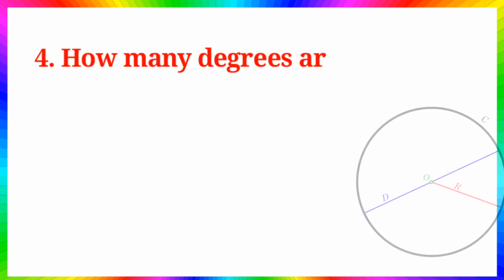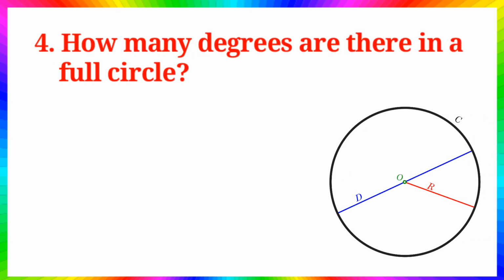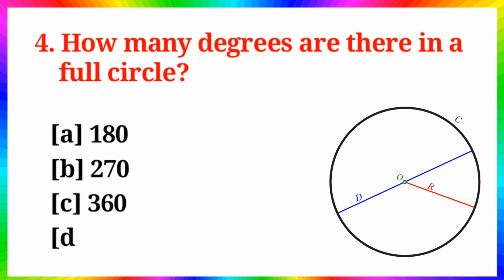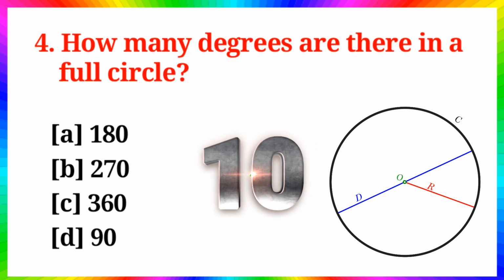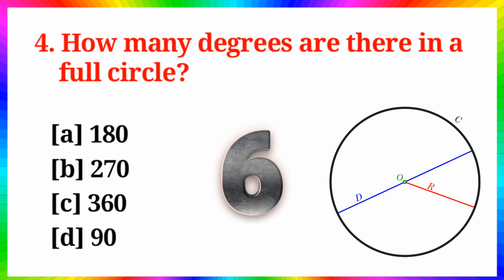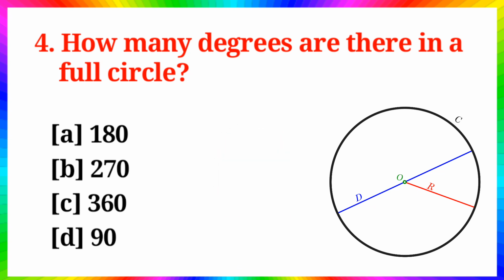Question number 4. How many degrees are there in a full circle? Option A. 180, B. 270, C. 360, D. 90. Answer is option C. 360.